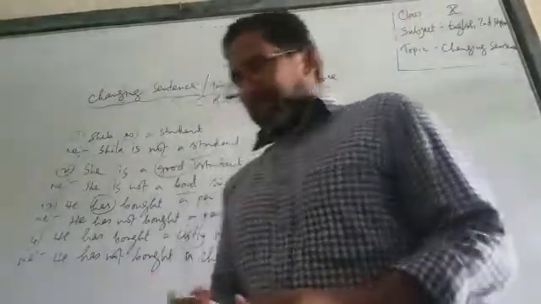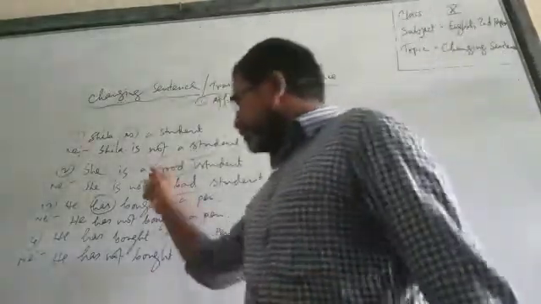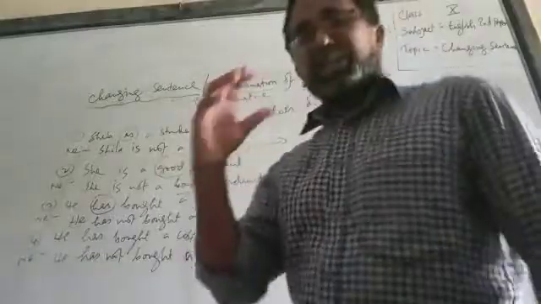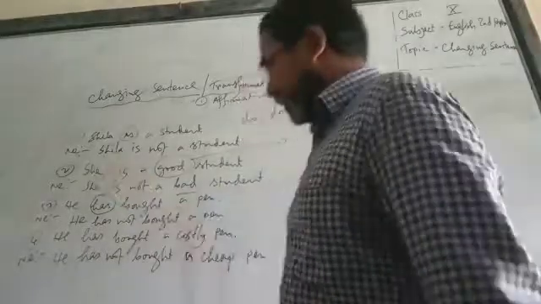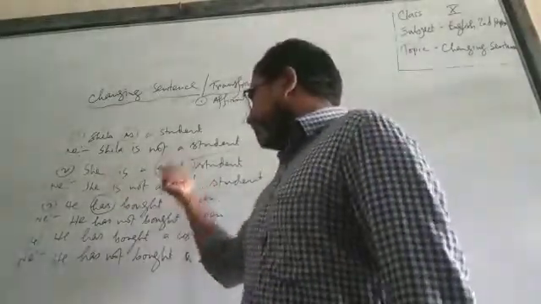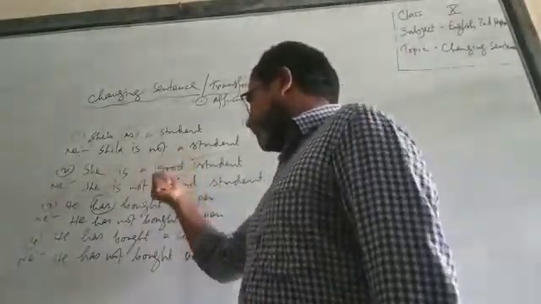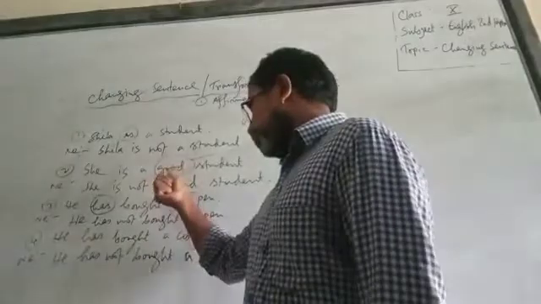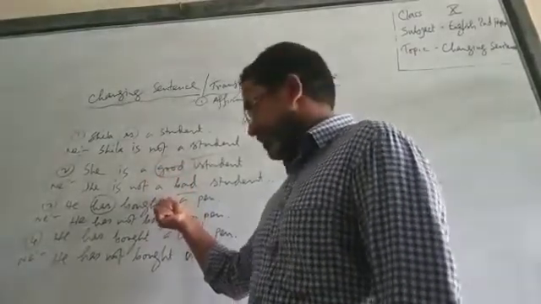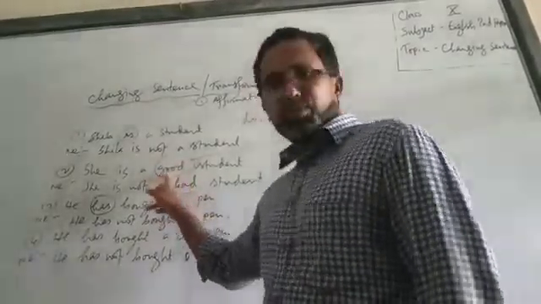But if you see there is an adjective or adverb in the sentence, then you have to turn the sentence into negative like this. After the to be verb, you have to add not. Then you have to write the antonym of the adjective or adverb given in the question. So good has been turned into bad because bad is the antonym of good.